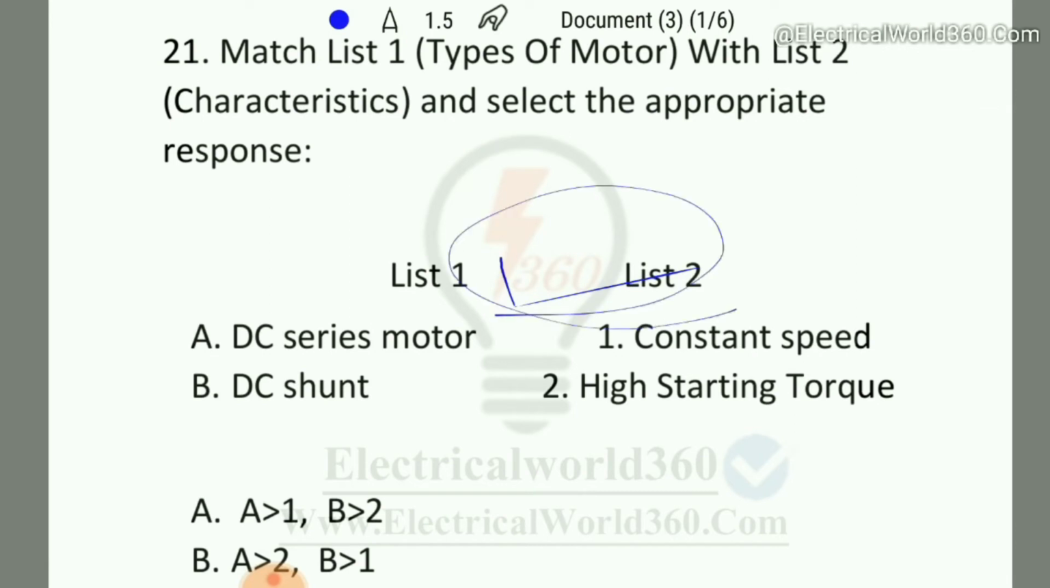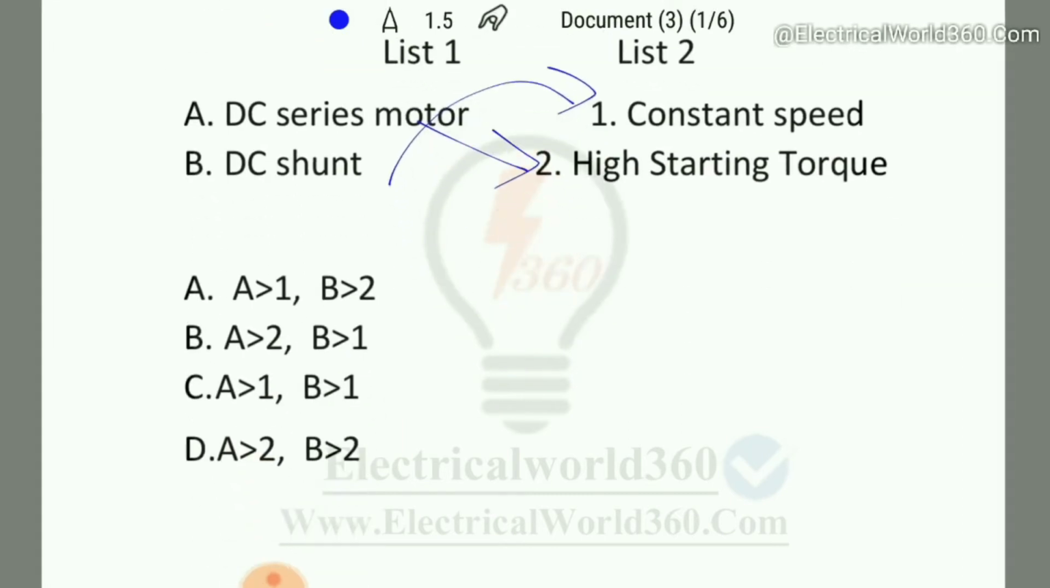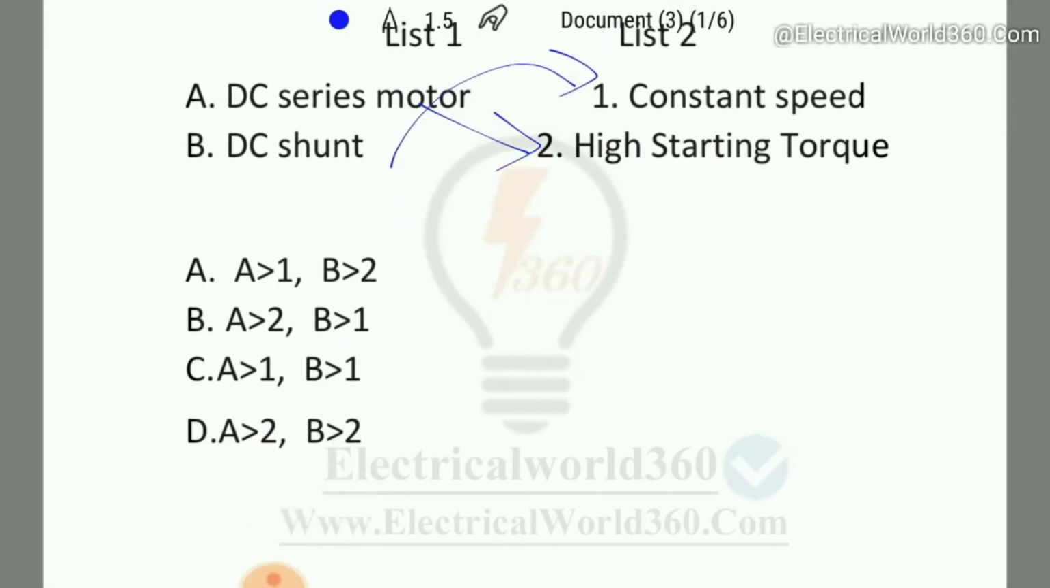The DC series motor has high starting torque, and the DC shunt motor is constant speed. So that gives A2B1, which means option B is the right answer.